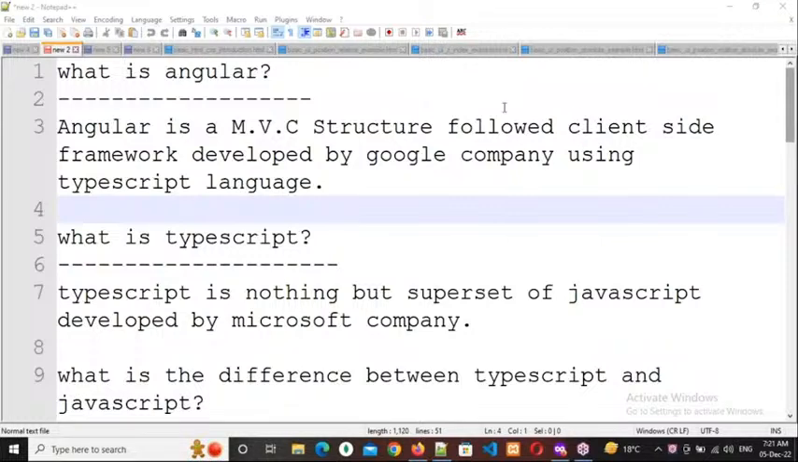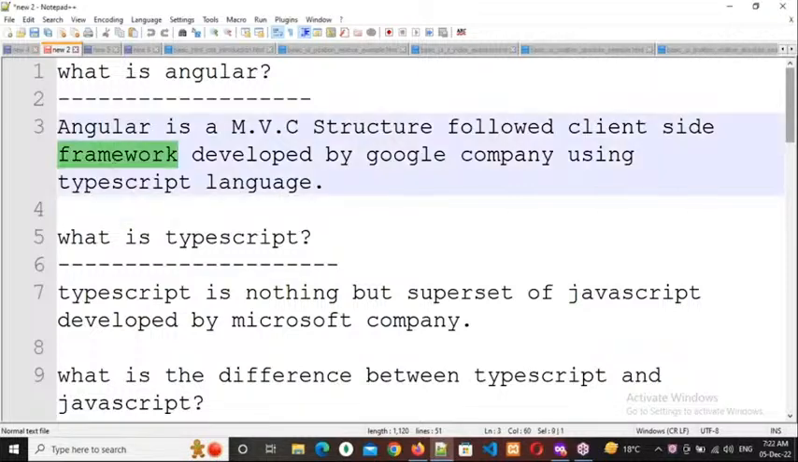Right. Now, frameworks. Why is everybody using frameworks nowadays? It is a client-side framework, right? We have understood the difference between client-side and server-side technologies. Now we need to understand this framework. Why is everybody using a framework to develop their application nowadays? As per your knowledge, you can respond.